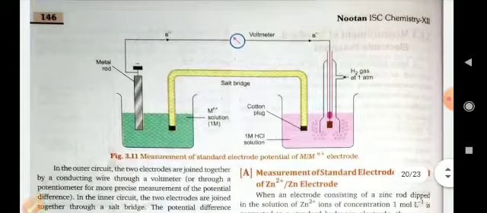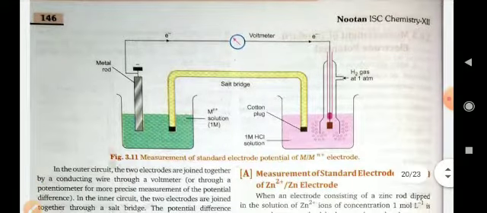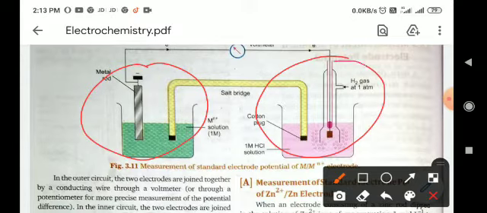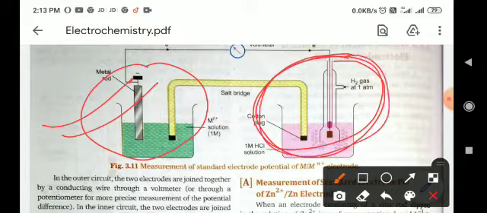So it is the measurement. If you want to measure the electrode potential of any one half cell, you will connect that half cell with the standard electrode, and by getting the value of potential difference, you can say that will be the electrode potential of that cell, because the electrode potential for the standard hydrogen electrode is 0, and for this it will not be 0, it will give some value.